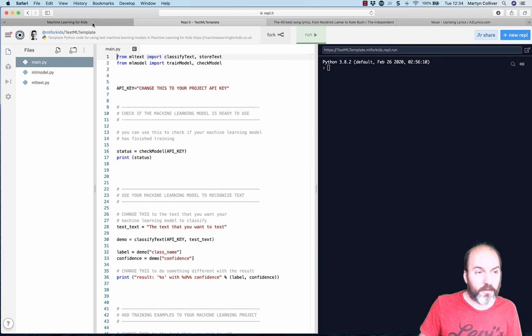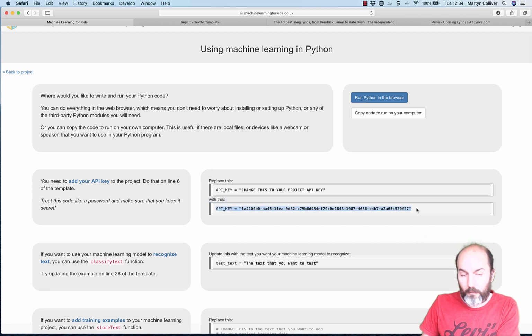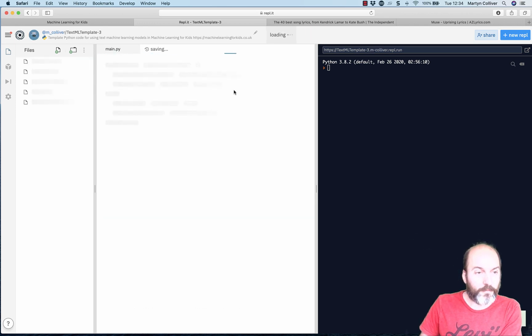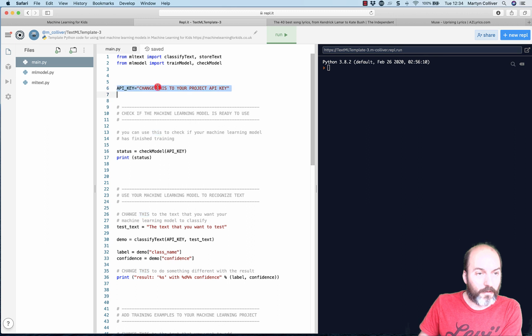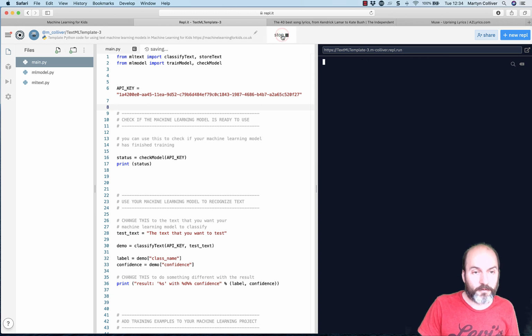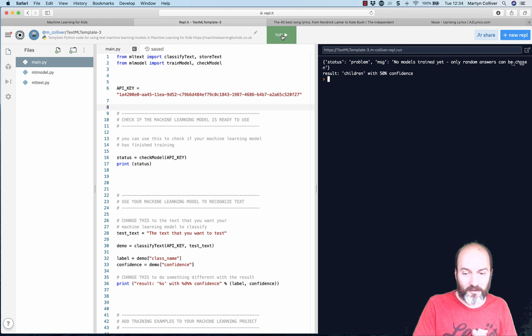So if you come back to your Machine Learning for Kids tab, you'll see that you should have a unique API key. And I'm just going to copy mine and I'm going to paste it into line 6. So I'm just going to get rid of line 6 and paste it in. Fingers crossed. And I'm going to run it now and see what happens. And it says no models trained yet. So it says result children with 50% confidence.